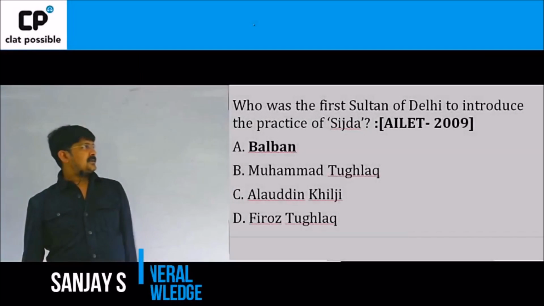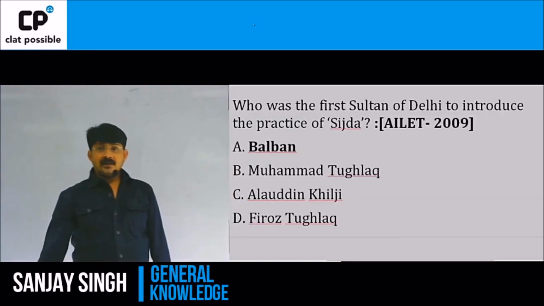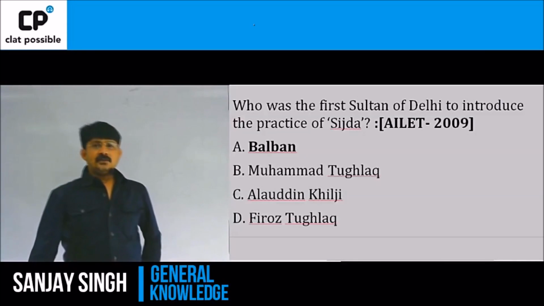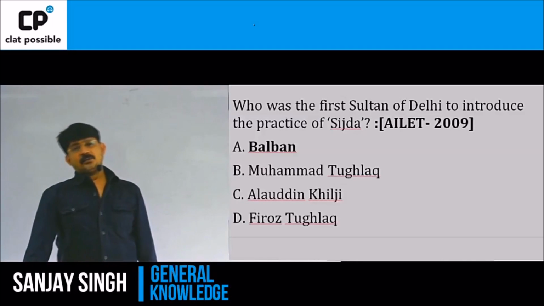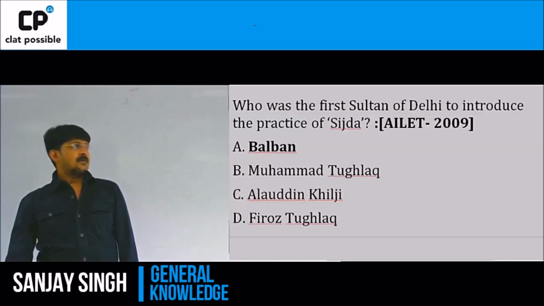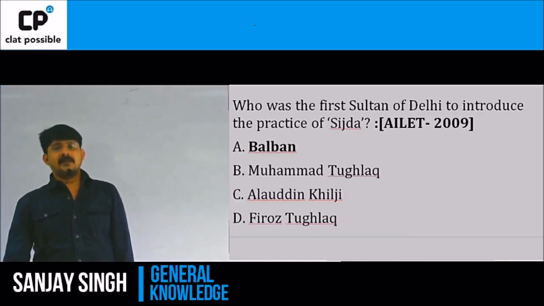So the next question is related to Sultan of Delhi. The question is, who introduced Sajda? Sajda was introduced by Balban. Balban was the slave ruler. Slave dynasty was founded by Qutbuddin Aibak, but the real founder was Iltutmish.